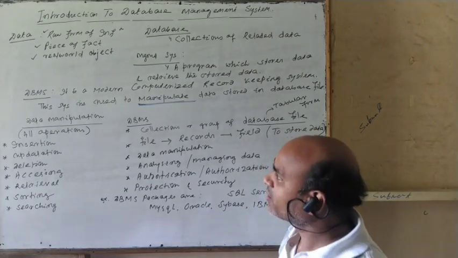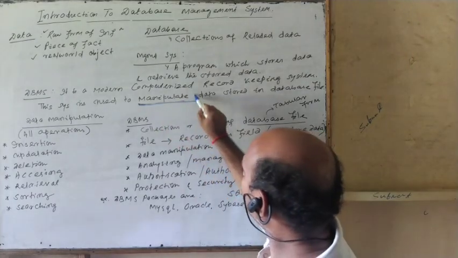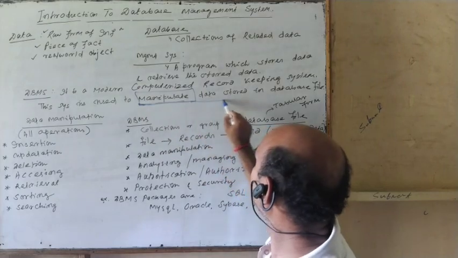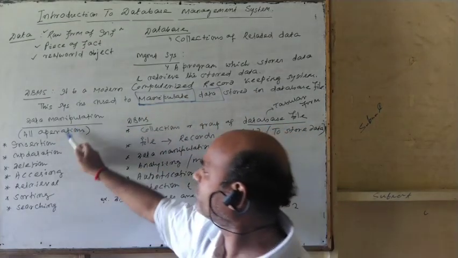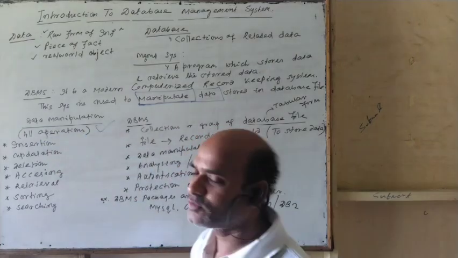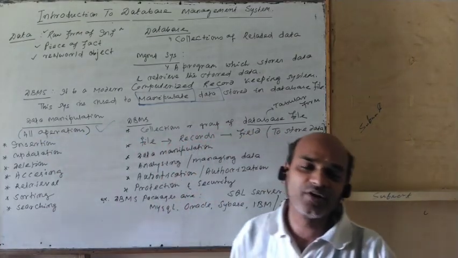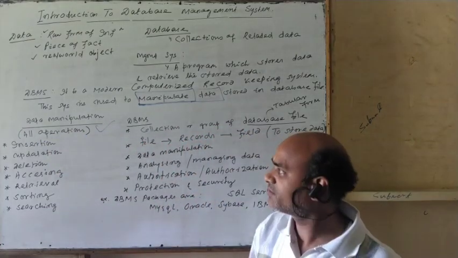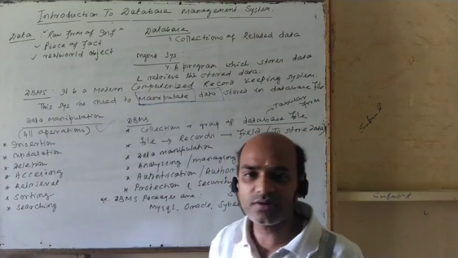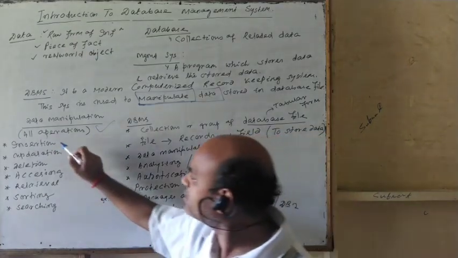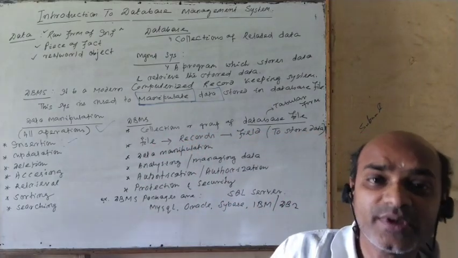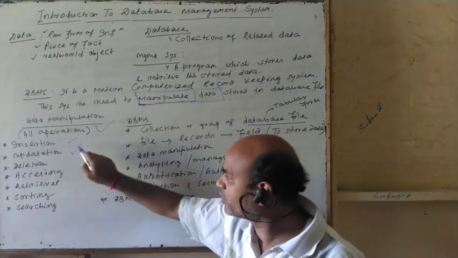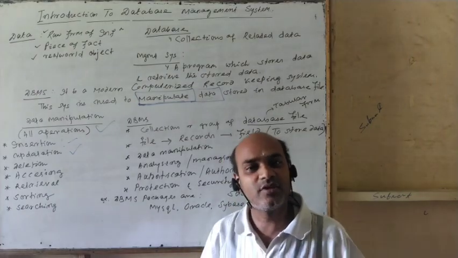Then come to what is manipulation of data. What exactly is manipulation? It means all operations that are required in a database. That is insertion operations, to insert new data in the database, and updation, we can modify, we can change the updated values.